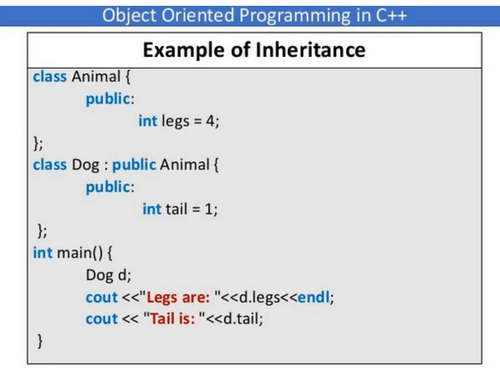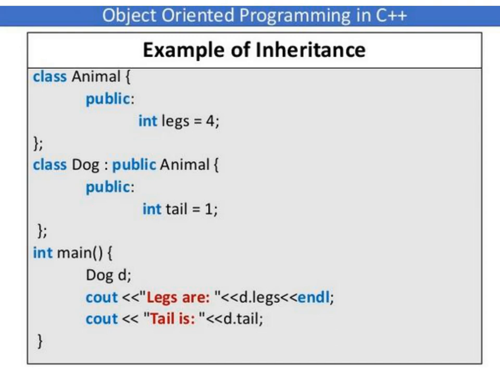In the main function you can see we have created one object of the subclass dog. d is an object of subclass dog. Then we are using cout statements to print the values: legs are d dot legs and tail is d dot tail.